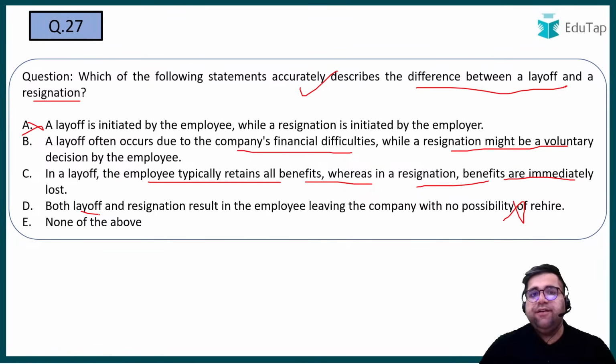Yes, till this point it looks correct. While resignation might be a voluntary decision. Okay, might be a voluntary decision. Now, if you see B and C, try to identify the correct answer. Now, why is C incorrect, my friends? Because in layoff, you don't get all the benefits, right? You only have some benefits.